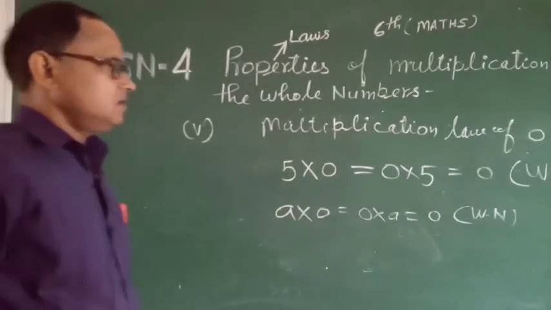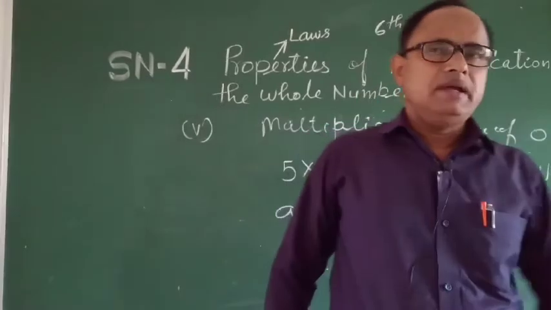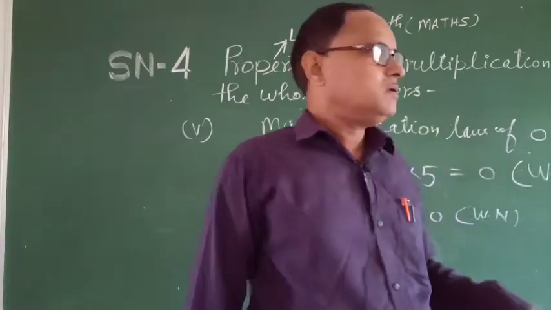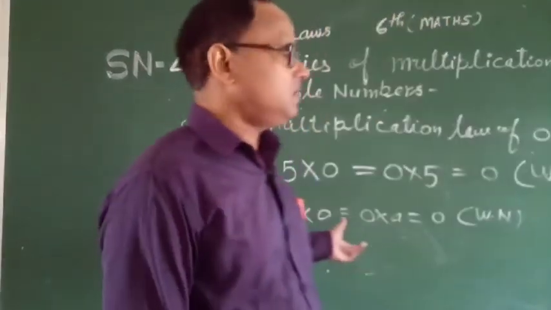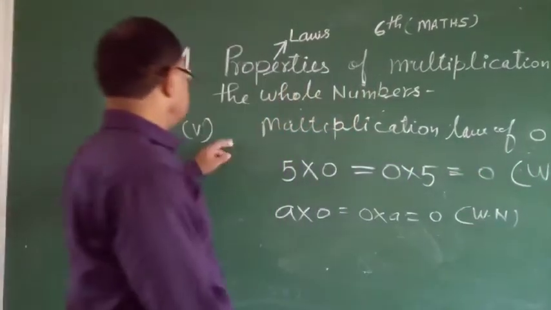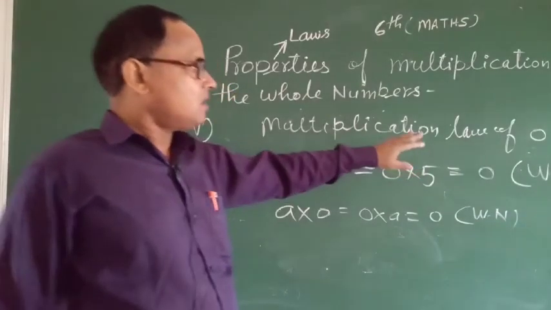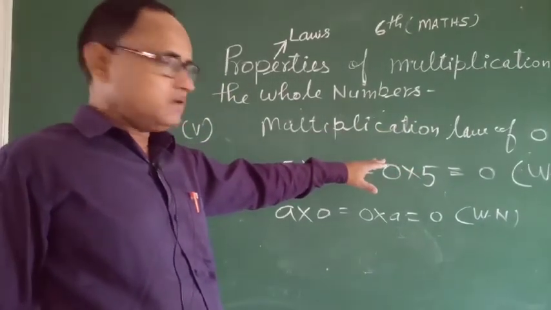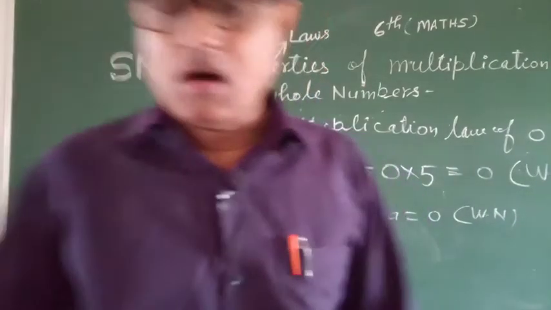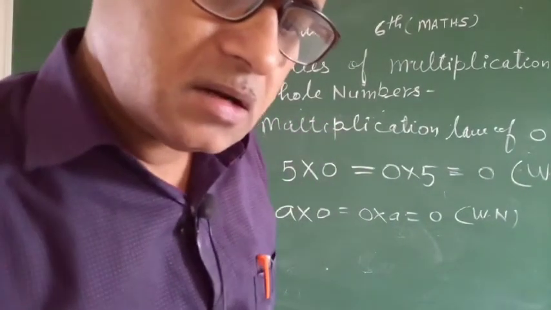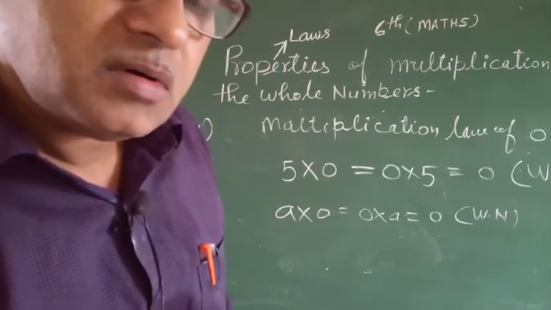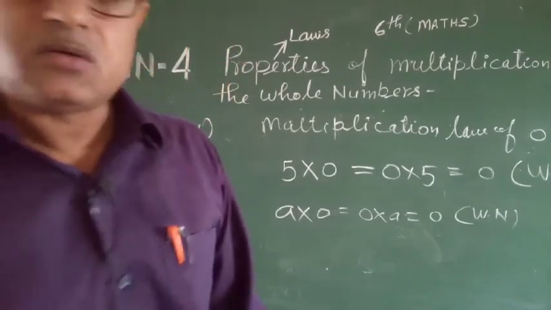In this case, any number multiplied by 0, the result will be 0. Thus, this is the multiplication law of 0. When we multiply any number by 0, the result will also be 0.